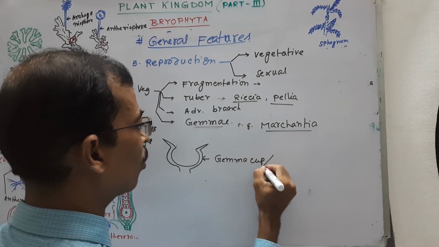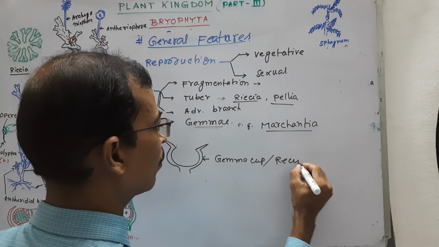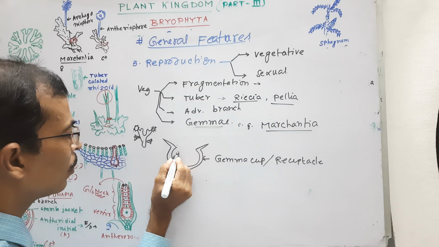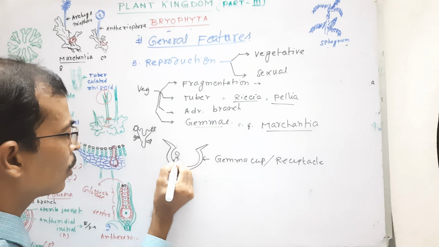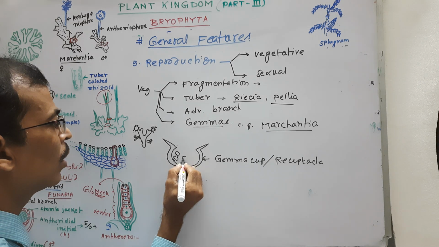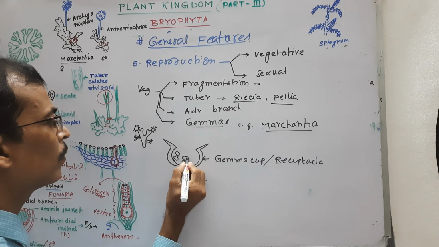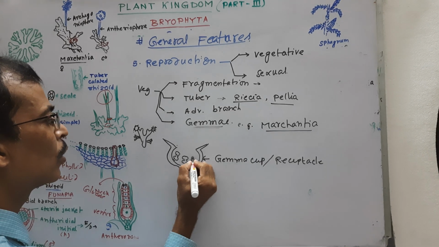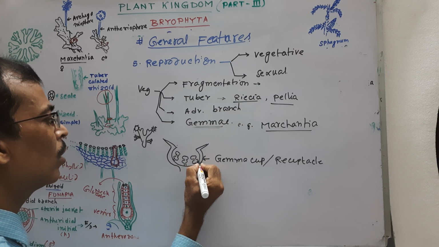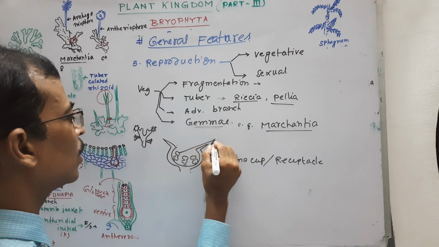Here numerous stalked structures are developed. Look like this, stalked structures developed, and these are called gemmae.